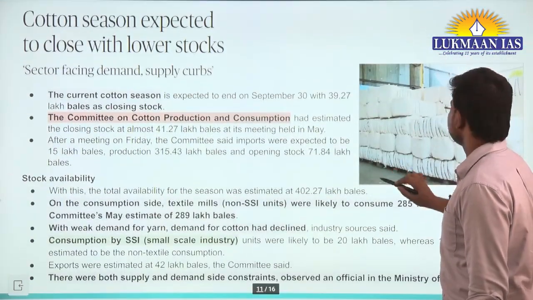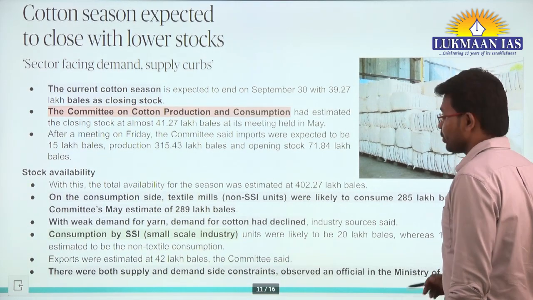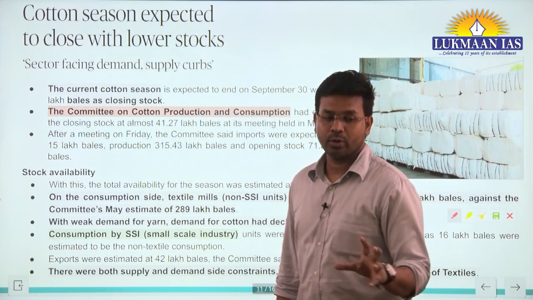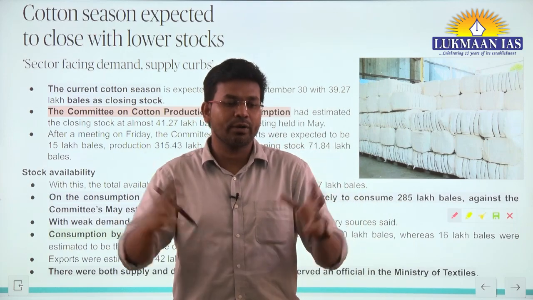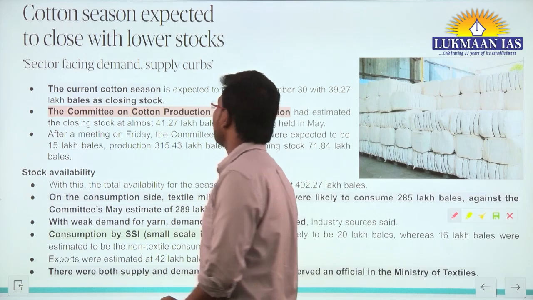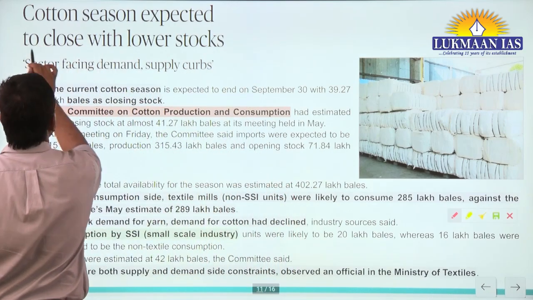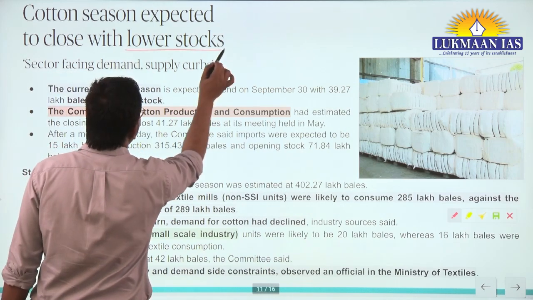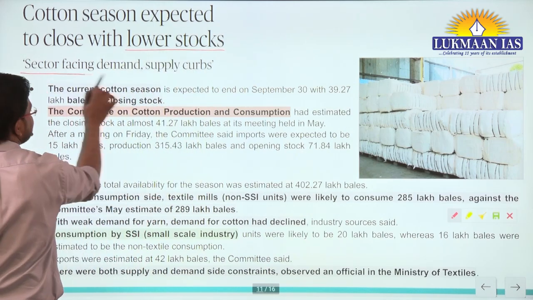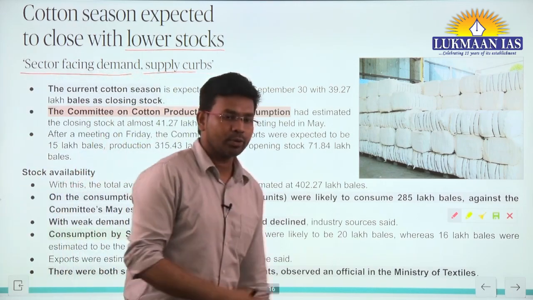With this, let us move to another topic, which is related to cotton. Cotton production is also one of the sectors of the Indian economy. Here we are going to understand the cotton season. This article says cotton season expected to close with lower stocks, sector facing demand-supply curves. Okay, so now let us understand the cotton sector.